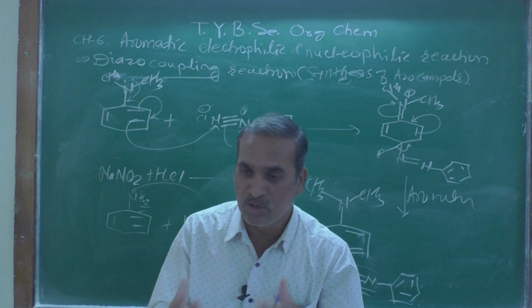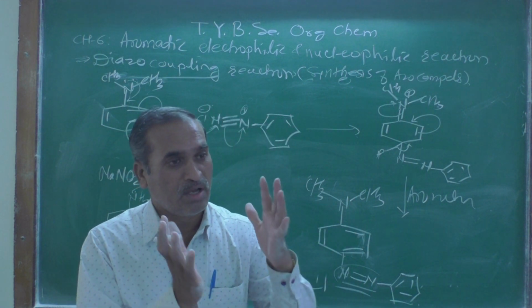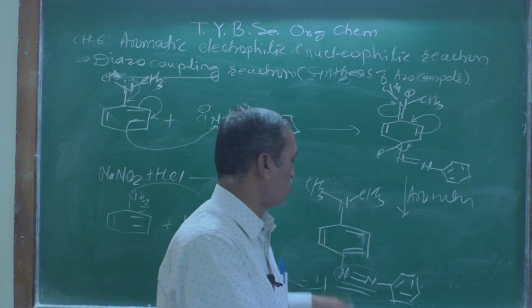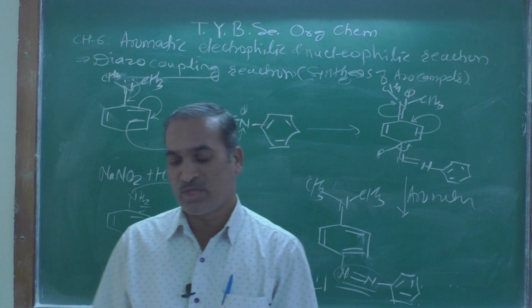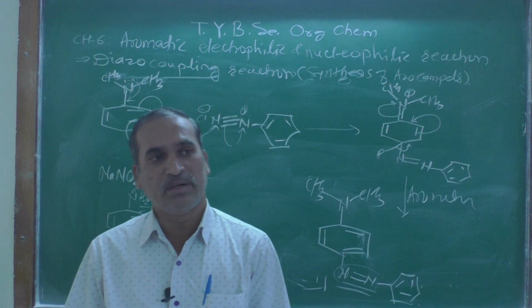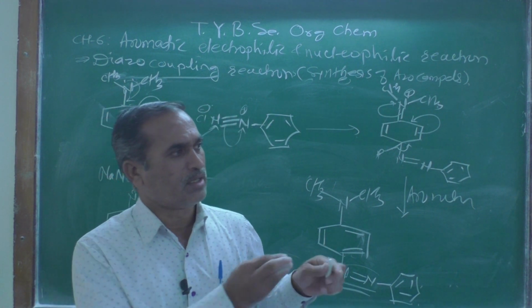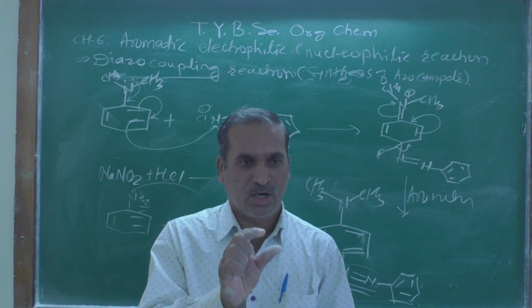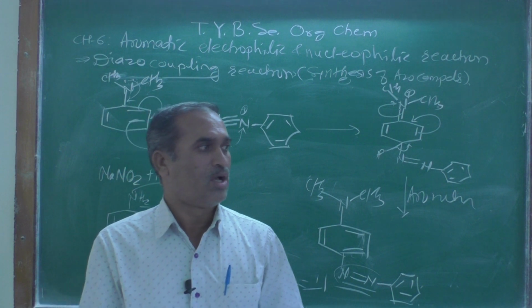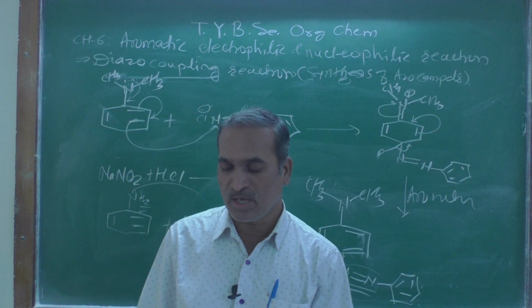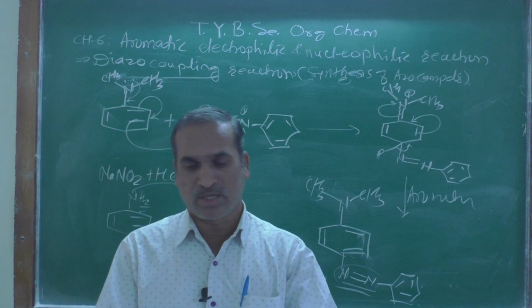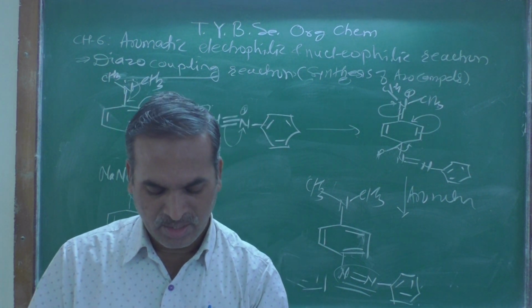These colors are obtained in the dyes, and most of the dyes are due to that azo compound. So that is one of the applications, and these are mainly used in orange red, methyl orange, methyl red or bromo blue. So we can use this type of compound in the synthesis of dyes.